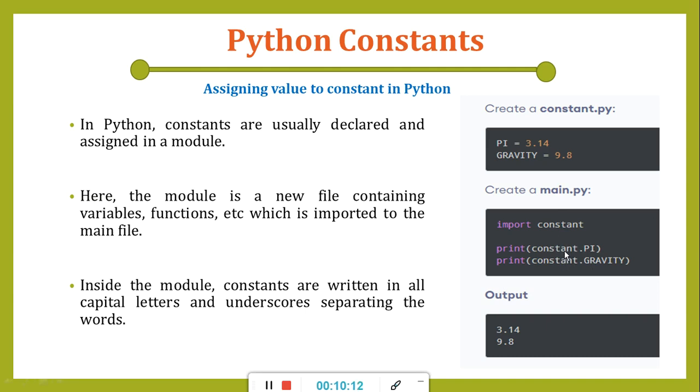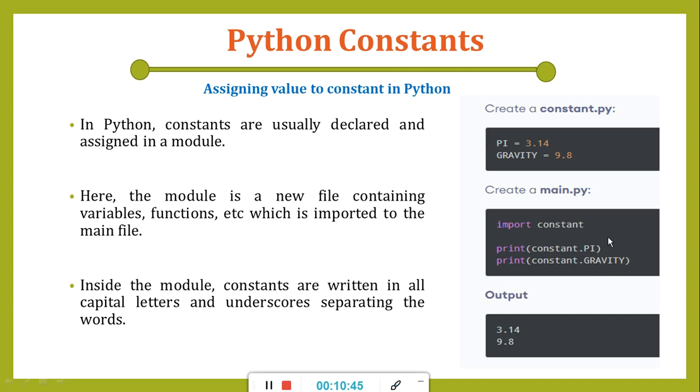If we want to give a smaller name instead of constant, then we have to say import constant as co. Then I can simply say co.pi and co.gravity, meaning the variable I want to access from the constant file. So we can change the name when we are importing from any other file. For that we have to make use of the as keyword and then assign whatever name we want.